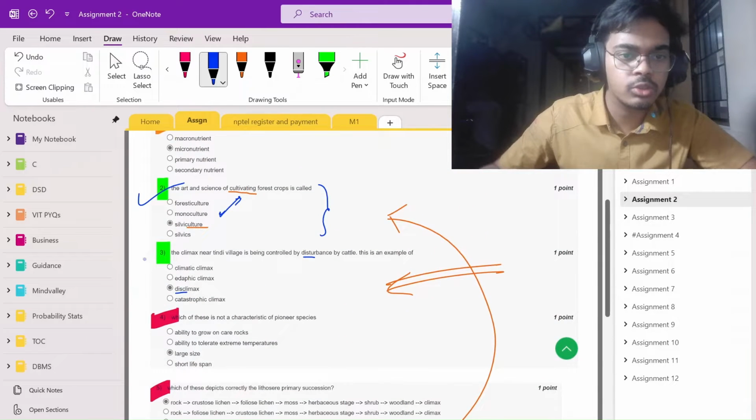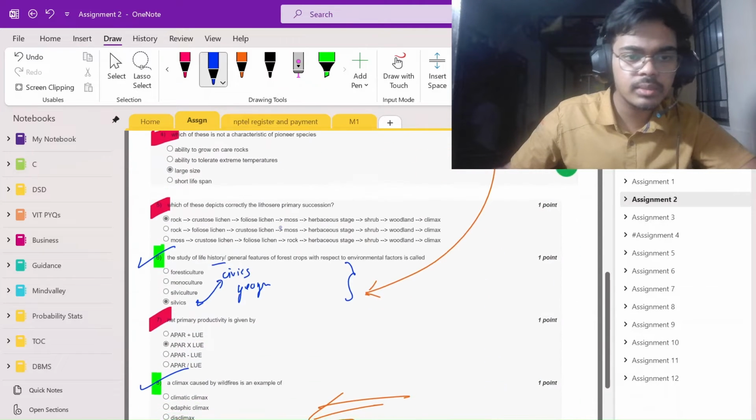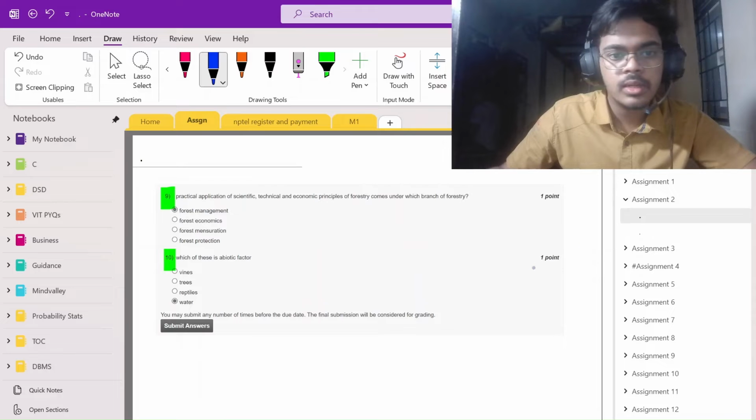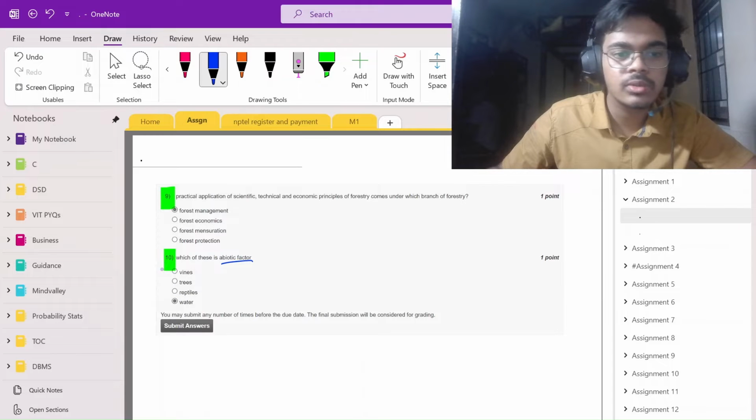So we will mark this two question also as done. Now let's go to the next thing. Here, yeah, there are other easy questions. Abiotic factor means non-living factor. So it's an eighth class question, or water, done.